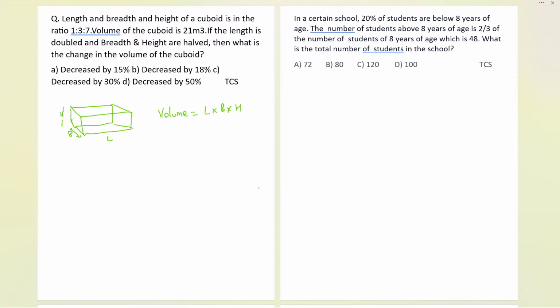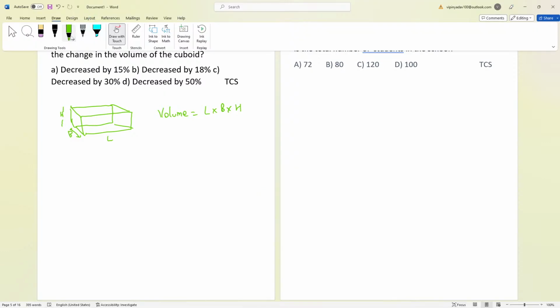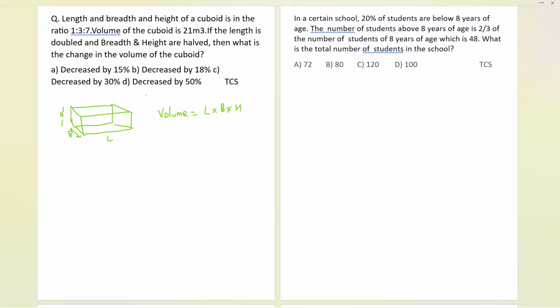Now here the question is about the length, breadth and height of a cuboid. The length, breadth and height of the cuboid are in the ratio 1 is to 3 is to 7. The overall volume we have is 21 meter cube. Can I take the common factor as x over here? Yes, we can take x.